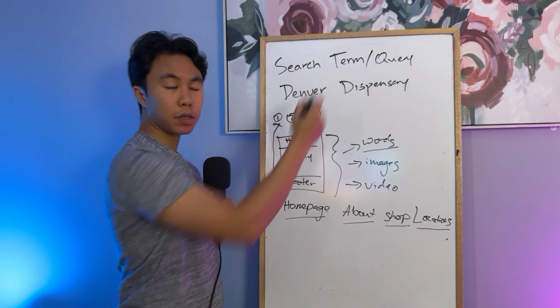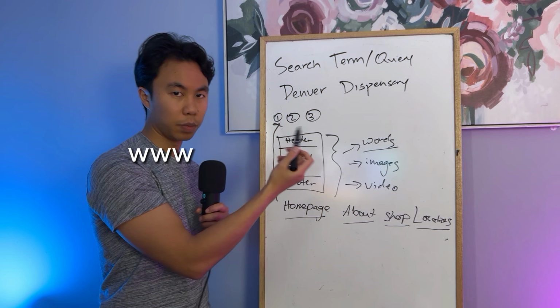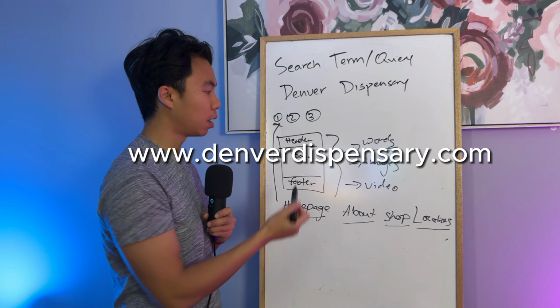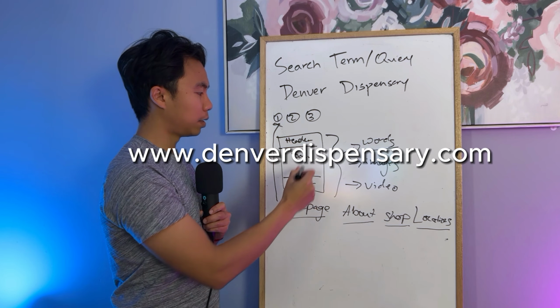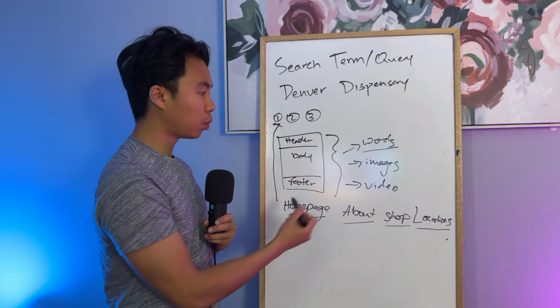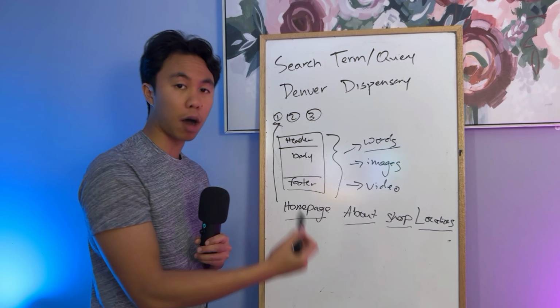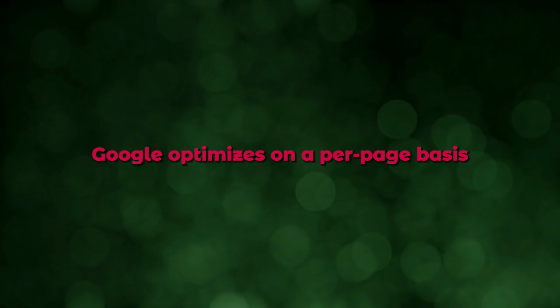When Google then does a search term or search query, not only does it have the main website, denverdispensary.com, it also has pages within denverdispensary.com. So you have the home page, about page, shop page, location page, privacy policy, so on and so forth. So what we really need to figure out is that Google does look at your entire page, but when Google's looking to optimize, Google optimizes on a per page basis.